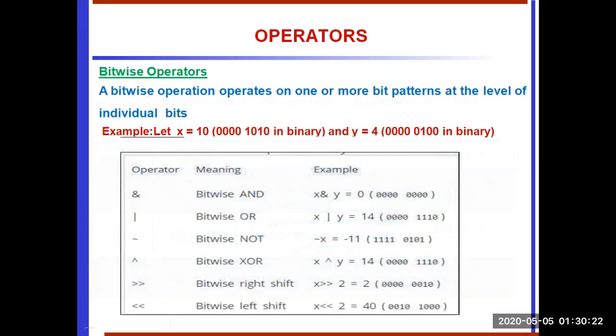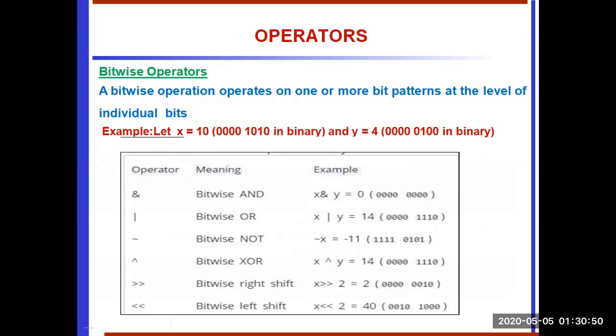Bitwise operator. This is a special operator to handle binary numbers. A bitwise operator operates on one or more bit patterns at the level of individual bits. For example, let x equal to 10, that is a binary value, 16-bit 00001010, which is equivalent to 10, and y equal to 4, binary value 100.